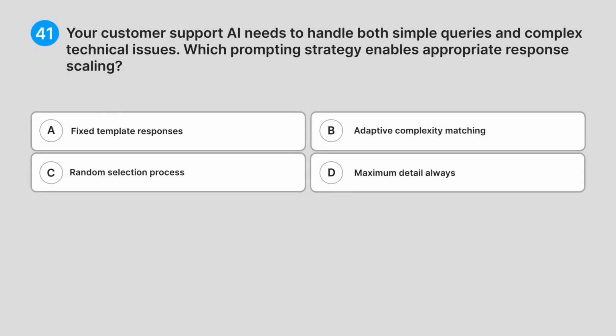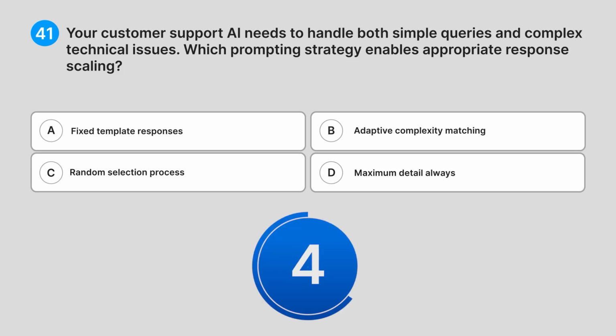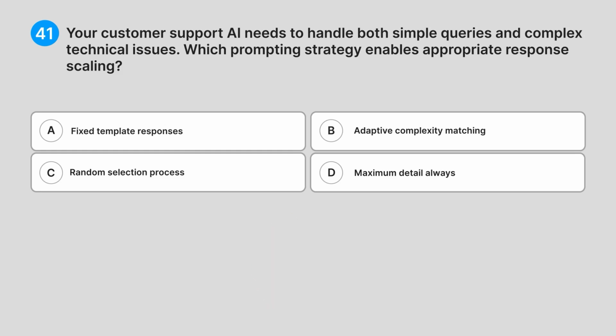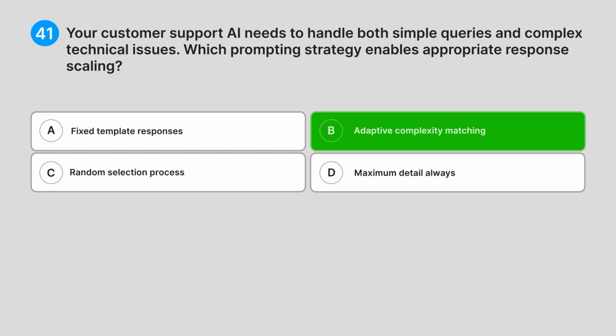41. Your customer support AI needs to handle both simple queries and complex technical issues. Which prompting strategy enables appropriate response scaling? A. Fixed template responses. B. Adaptive complexity matching. C. Random selection process. D. Maximum detail always. Can you guess the answer? Correct answer: B. Adaptive complexity matching.